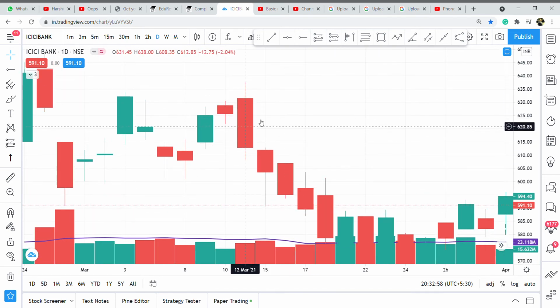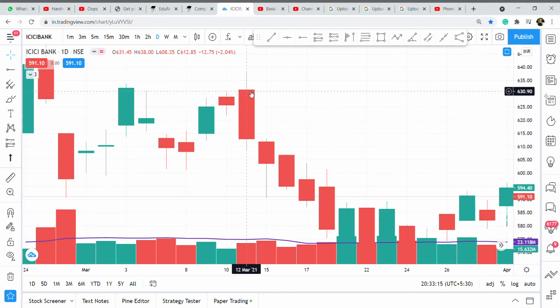In the red candle, the stock has opened at the starting of this particular rectangle. So this is where the stock opened, at 631 rupees on 12th March, and the closing price of the stock on 12th March is at the end of this rectangle, that is 612. The stock opened at 631 and closed somewhere at 612.